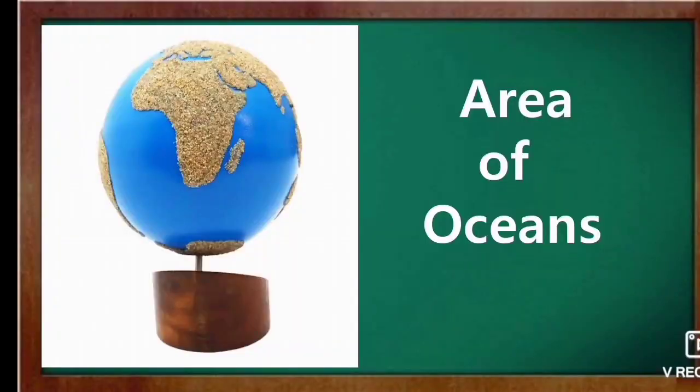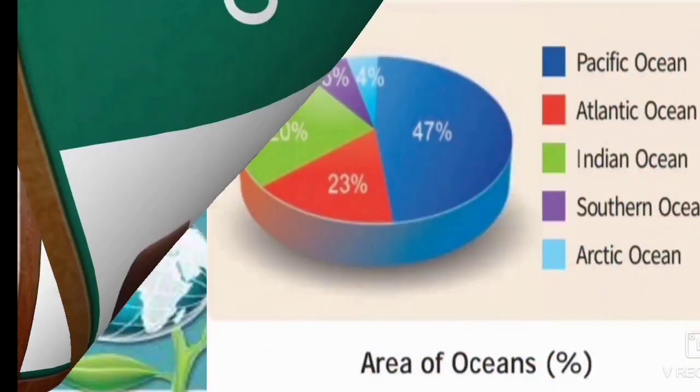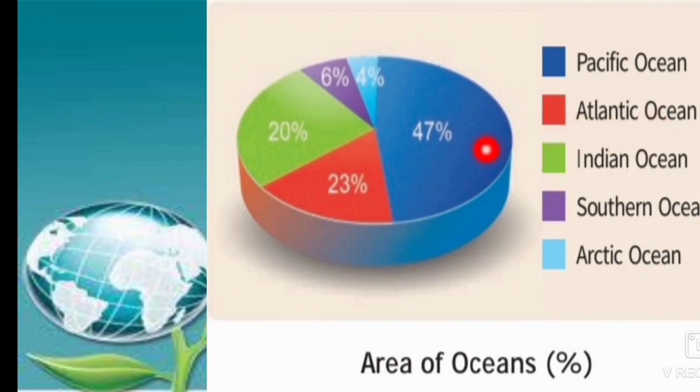Students, next we can move on to the area of oceans. The Pacific Ocean occupies 47% of the earth's surface. Similarly, the Atlantic Ocean occupies 23%, the Indian Ocean occupies 20%, the Southern Ocean occupies 6% and the Arctic Ocean occupies 4%. Students, are you clear?